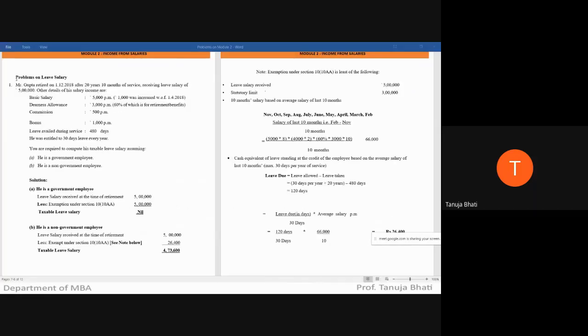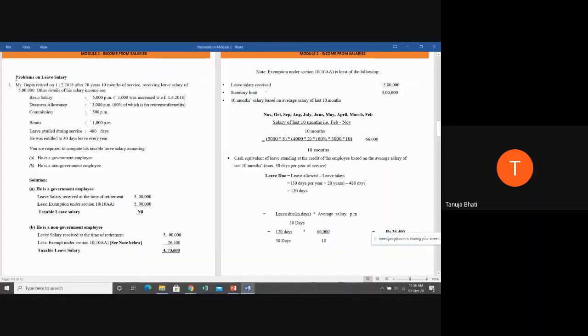Now let us look at leave encashment, again very important from the exam point of view. Leave salary, leave encashment, individual problems may also be asked. Very, very important again. So let us first understand the problem and then solve it.